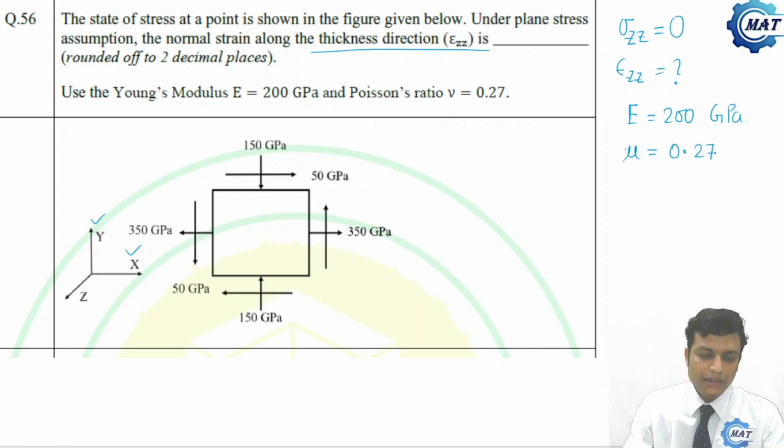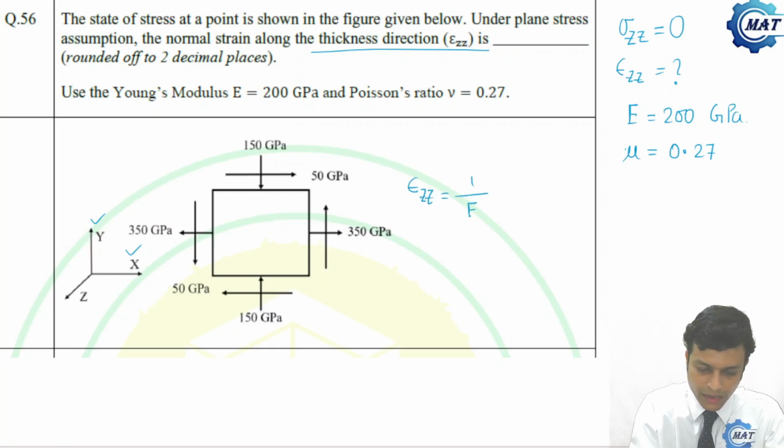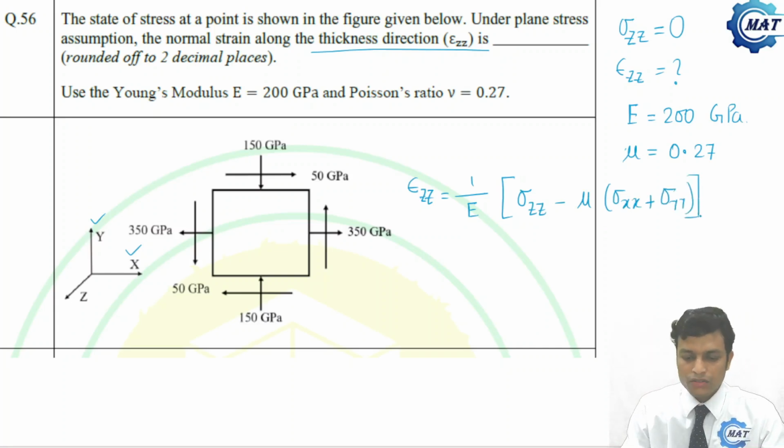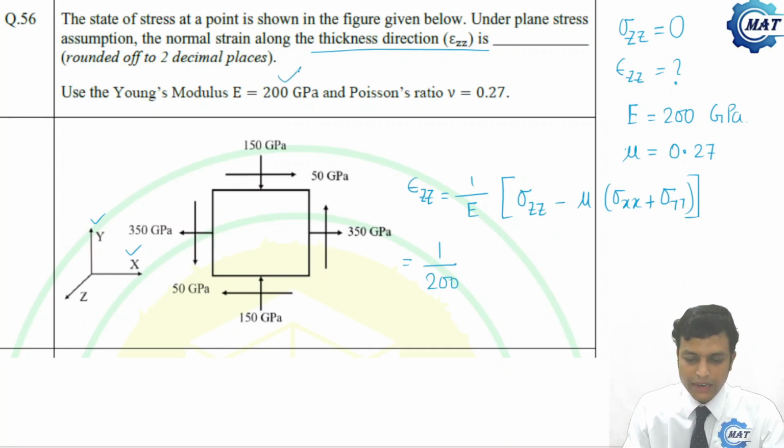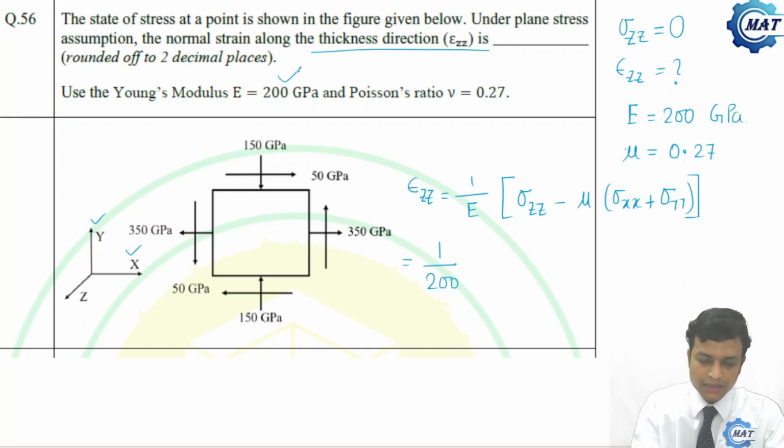Now let us apply the generalized Hooke's law. Epsilon ZZ is 1 by E times sigma ZZ minus mu times sigma xx plus sigma yy. So let us put in the values. This is a very easy one. That is 1 by 200, in GPa. And you can see that sigma xx is also in GPa.